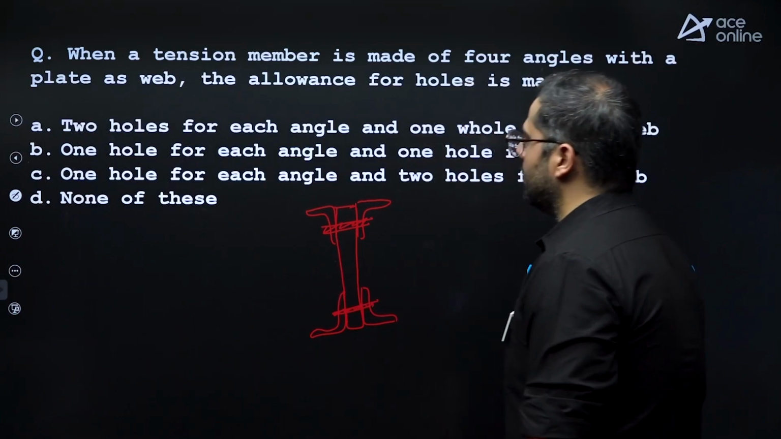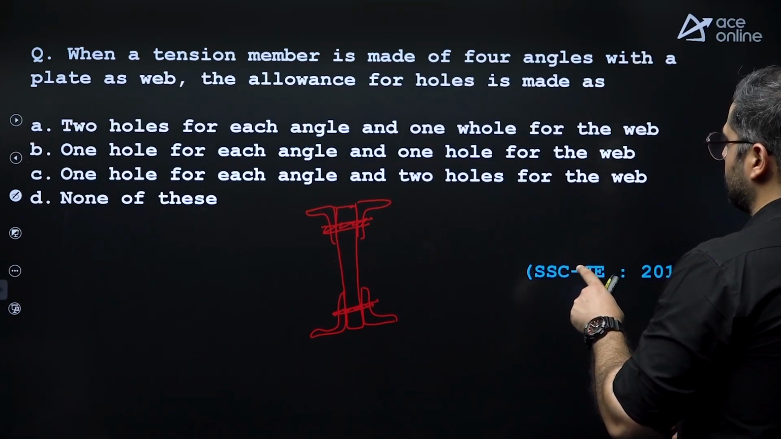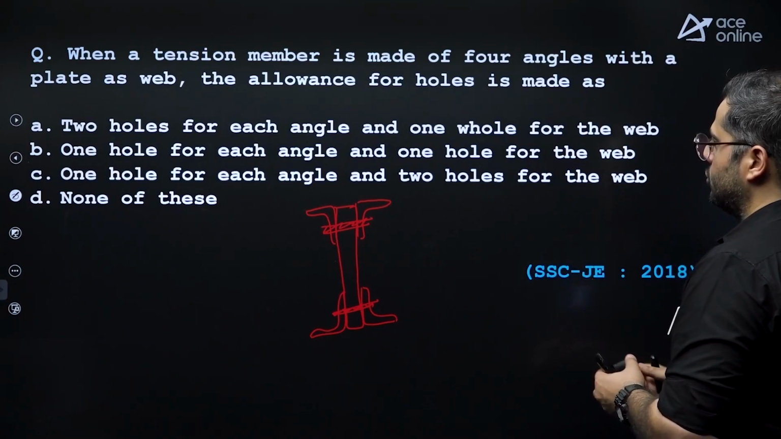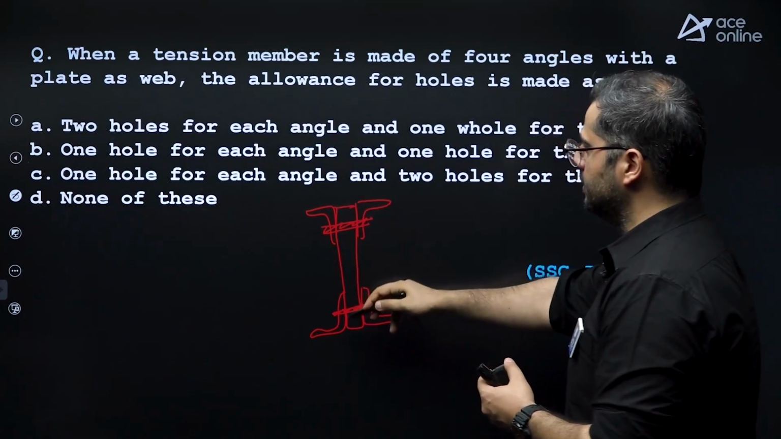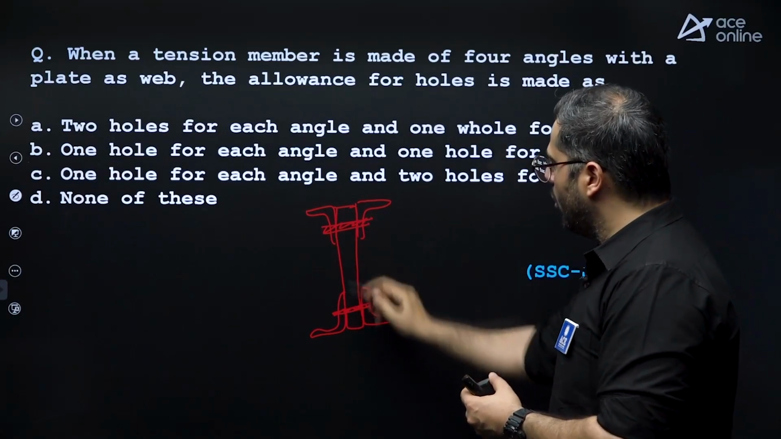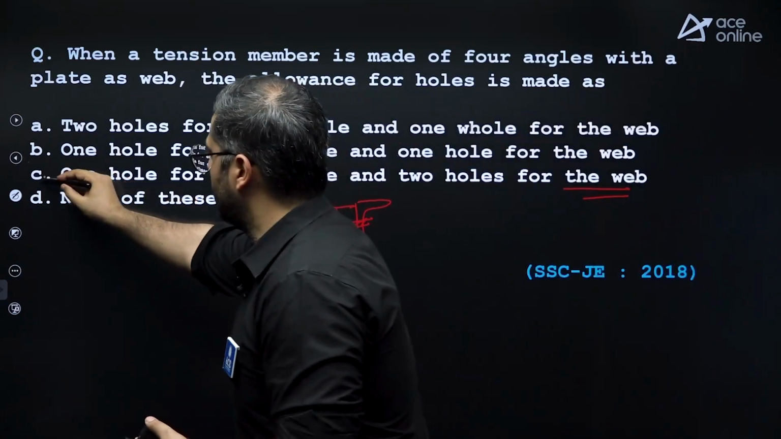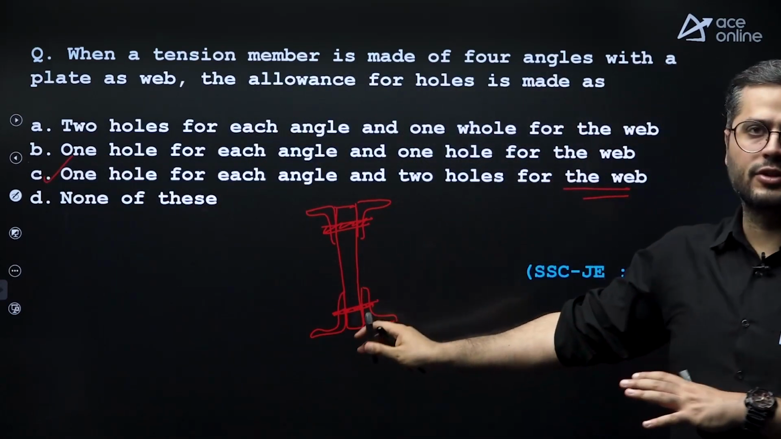How many holes are provided? One hole on each leg and 2 holes in the web. One hole in each leg and 2 holes in the web you have provided. So option C. This is the pure case of visualization.